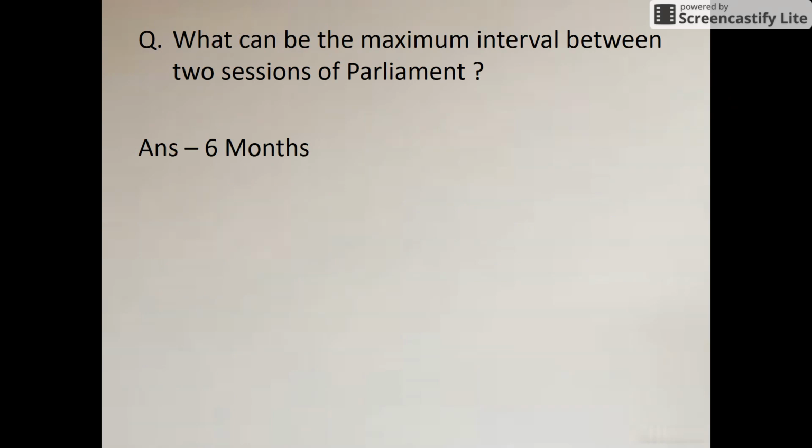The next question is: what can be the maximum interval between two sessions of Parliament? So the answer is 6 months. The maximum interval can be 6 months and it cannot be beyond that. It is a straightforward question, you just keep that in mind. They may ask, and they have already asked in some shifts of SSC CGL in the last couple of days.